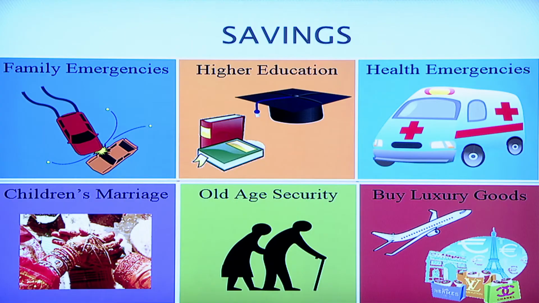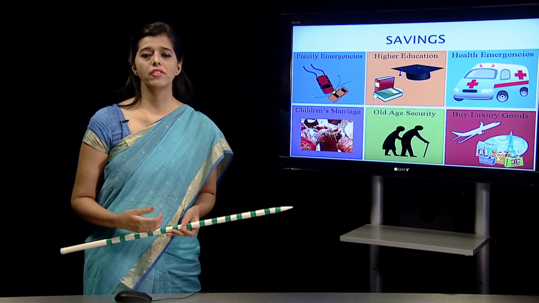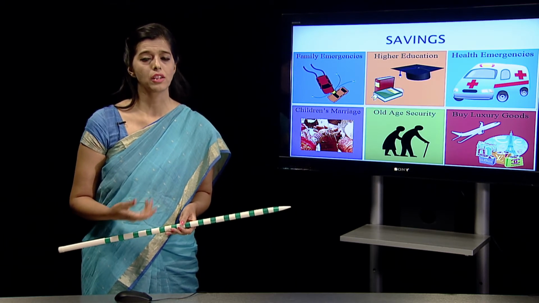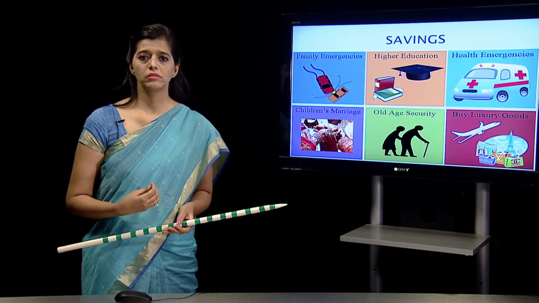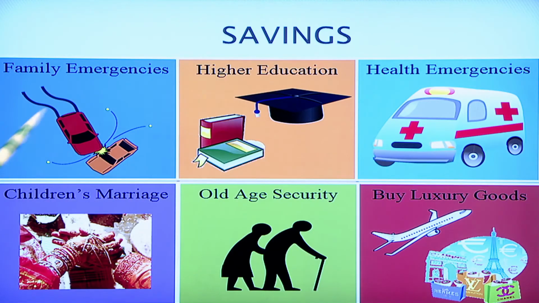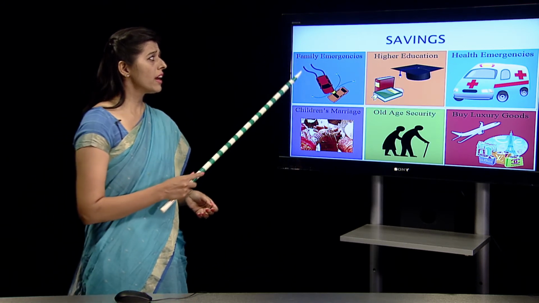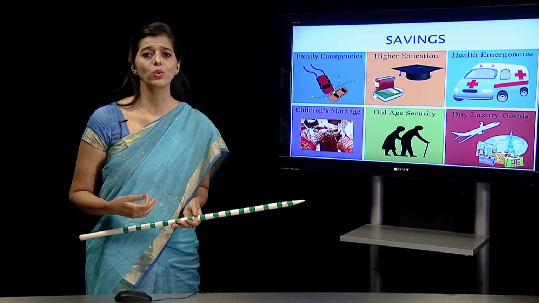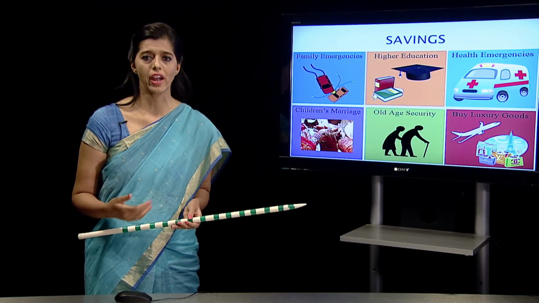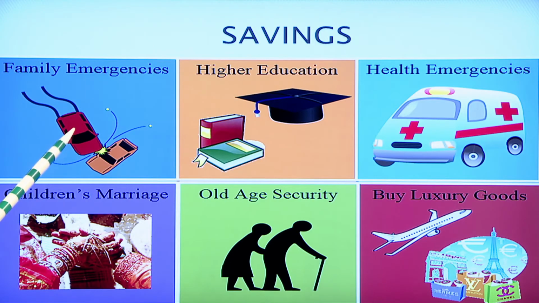Now, different ways of saving are saving in banks, saving in investments, saving as fixed deposits, saving maybe in some kind of jewelry, maybe investing in a property. There are different methods. And why are we saving? We are saving so that we are able to meet family emergencies. Every family can have certain emergencies. There is no certainty that everything will always go fine. So, in case of emergencies, our saving is going to help us.